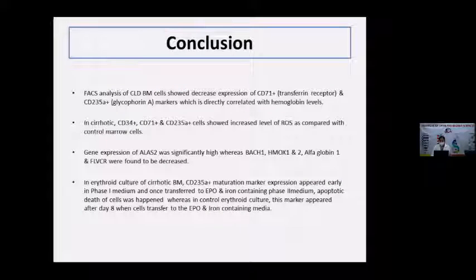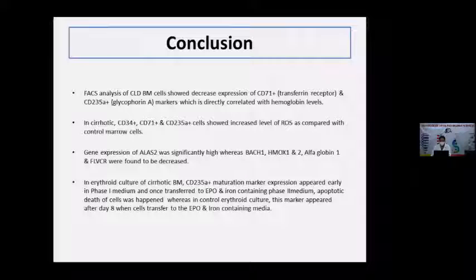Conclusion: FACS analysis of CLD bone marrow cells showed decreased expression of CD71 and CD235A markers, which directly correlate with hemoglobin levels. In cirrhotic marrow, CD34, CD71, and the mature marker CD235A cells showed increased levels of ROS compared with the control marrow.